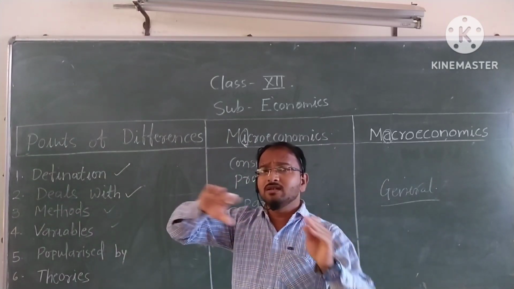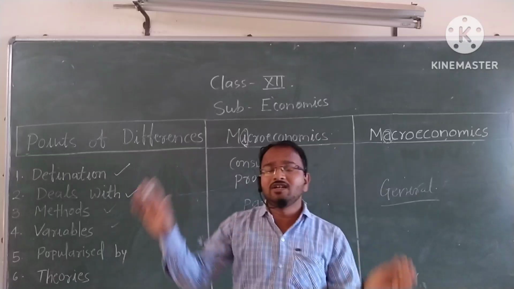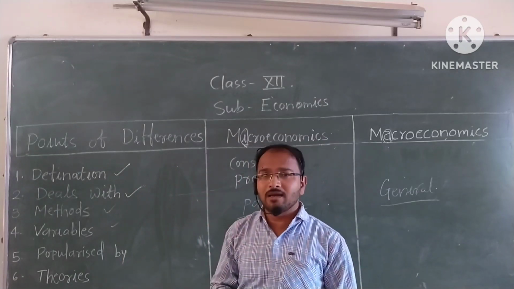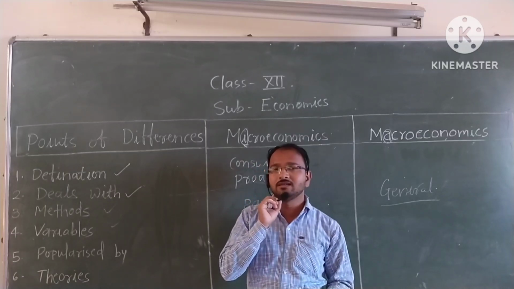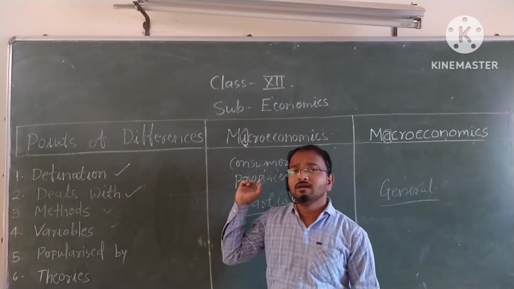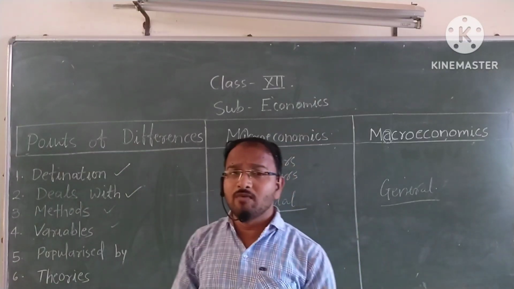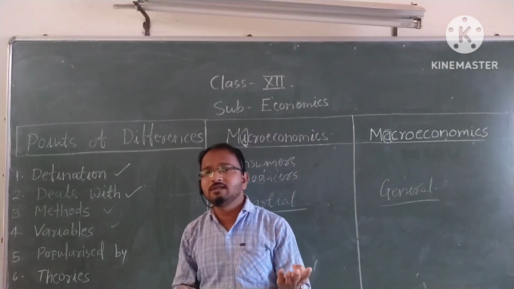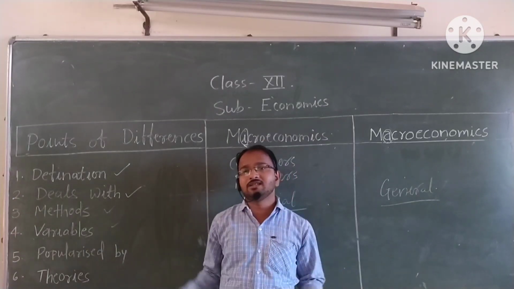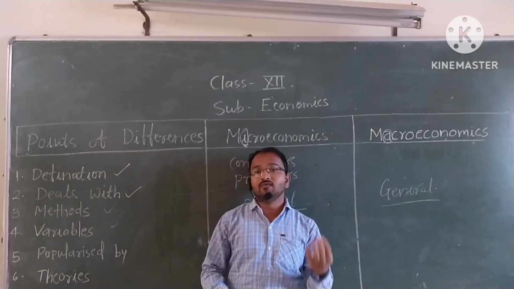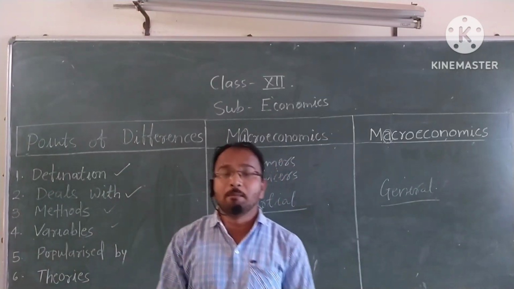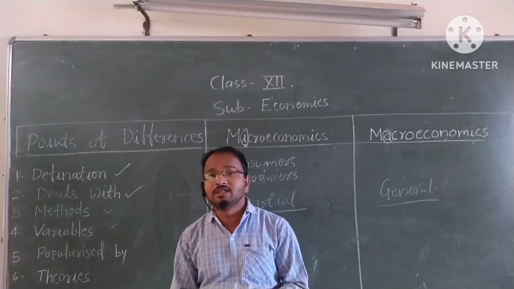That is aggregate demand and aggregate supply. We learned about aggregate sectors. So the variables involved are aggregate supply and aggregate demand, like inflation, unemployment, poverty.